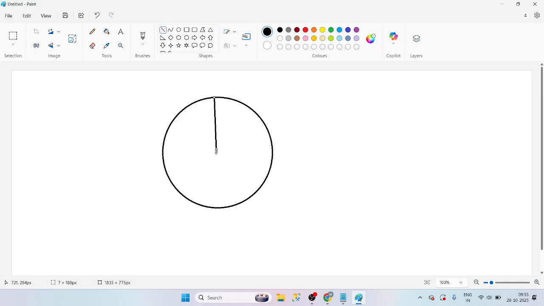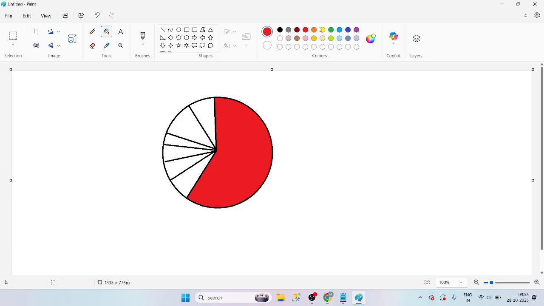Just consider this is the center, and these are 1, 2, 3, 4, 6, and 7. Initially, this red color is called Scrum.